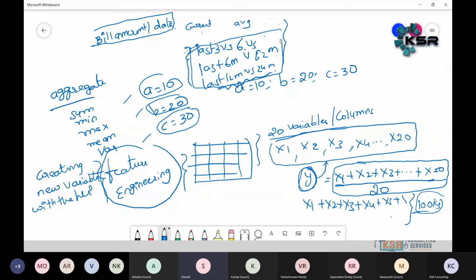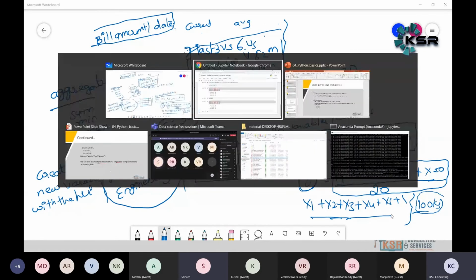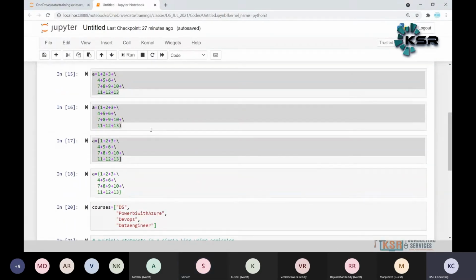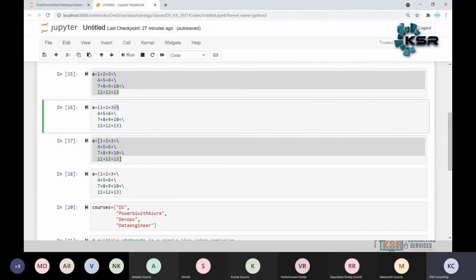Can you give a small example of a multi-line statement? This is the small example of a multi-line statement in the Jupyter notebook. This is the code, multi-line code. We have an example: a is equal to 1, 2, 3 plus slash, new line character, 4, 5, 6 plus slash. Okay, go ahead.